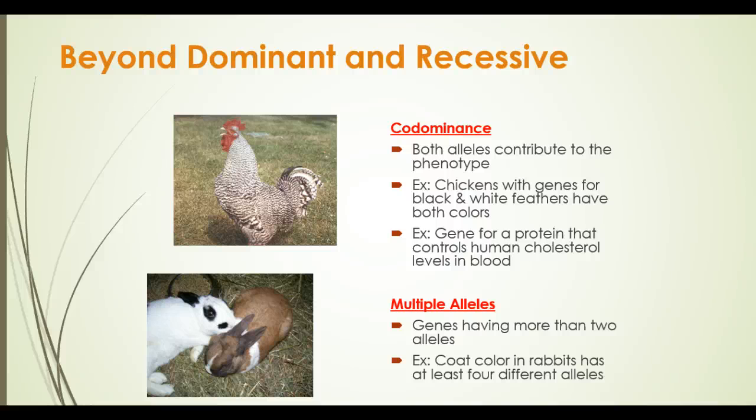The next scenario is something called multiple alleles. These are genes having more than two alleles. For example, the coat color in rabbits has at least 4 different alleles.